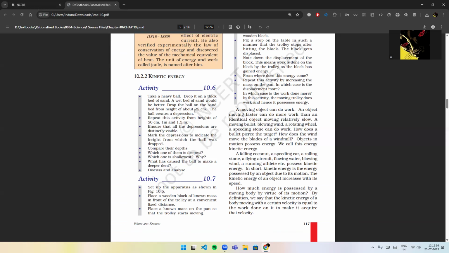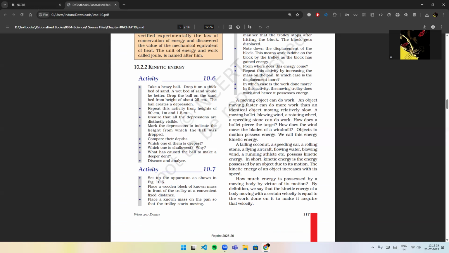Repeat this activity by increasing the mass on the pan. In which case is the displacement more? In which case is the work done more? In this activity, the moving trolley does work and hence it possesses energy. A moving object can do work. An object moving faster can do more work than an identical object moving relatively slow.